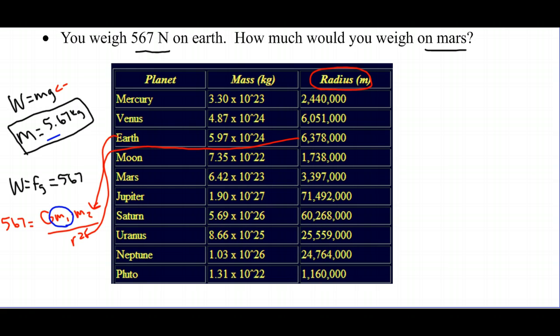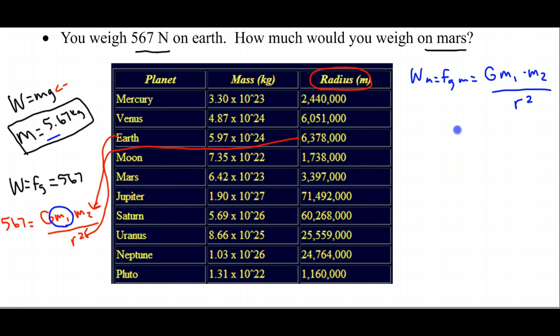So then you would go back and you would say that my weight on Mars is equal to the force of gravity on Mars, which is equal to g times your mass times the mass of Mars divided by the distance between you and the center of Mars squared.